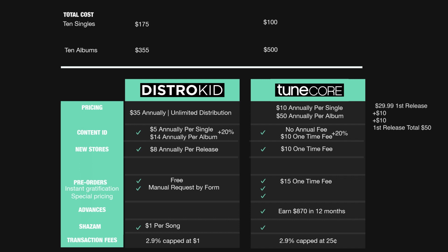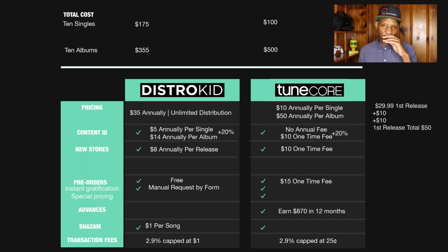Now, when you think about that $145, you consider the fact of, okay, well, is it worth it to save $145? When you consider things like advances. So let's say you make $10,000 a year from your releases through digital distribution, through streams on Spotify and sales and stuff like that. If you make $10,000 a year from those releases and you can get an advance right now, today, of 3 years worth of your royalties, which would be $30,000.